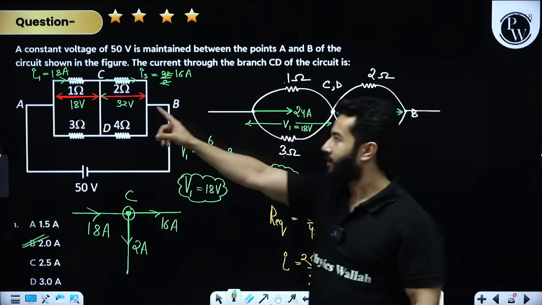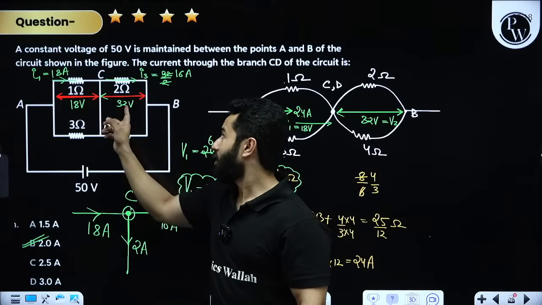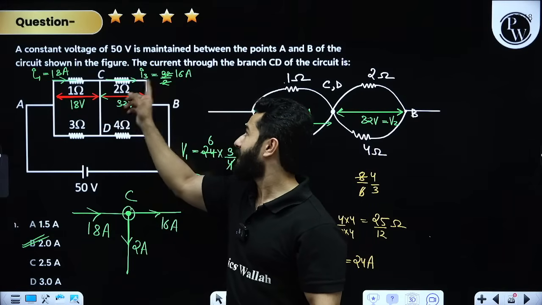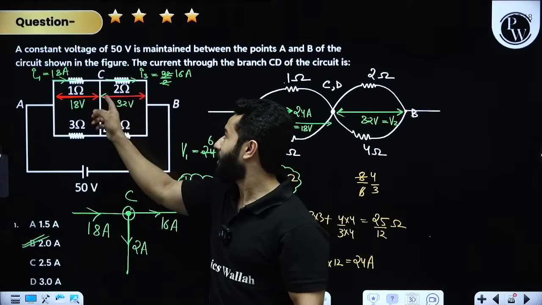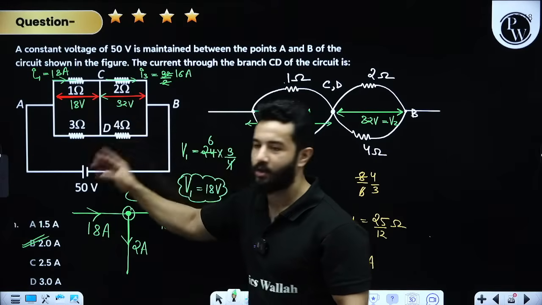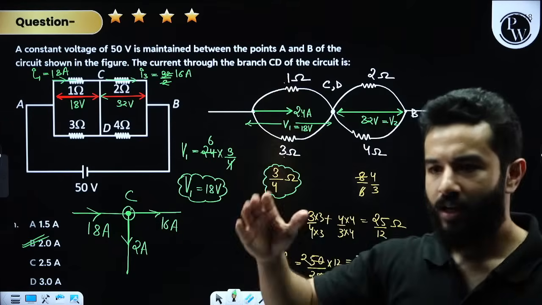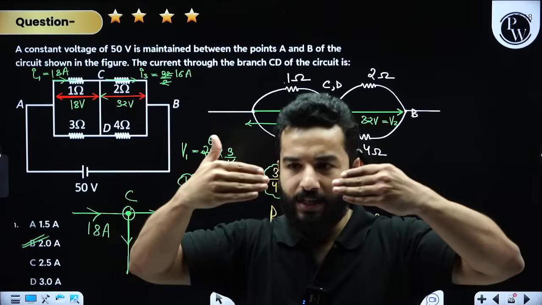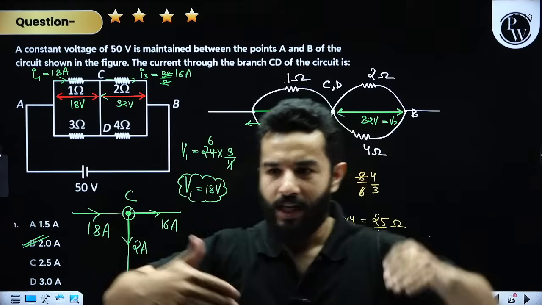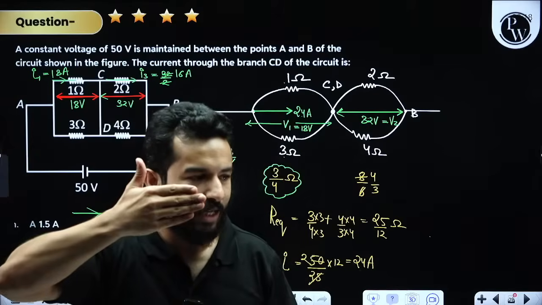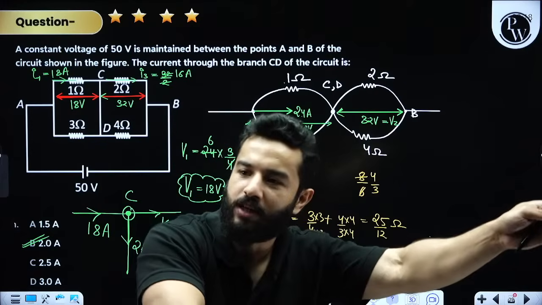Now let's go back. 18 volt is given to 1 ohm, that is 18 ampere. 32 volt is given to 2 ohm, that is 16 ampere. So 18 ampere is coming from here and here 16 ampere is going. That means definitely 2 ampere is going down. KCL, conservation of current. If currents are coming like this, 3 ampere, 2 ampere, then 5 ampere will go like this. If let's suppose 18 ampere is coming like this and 16 ampere is going like this, that means definitely 2 ampere is going down.